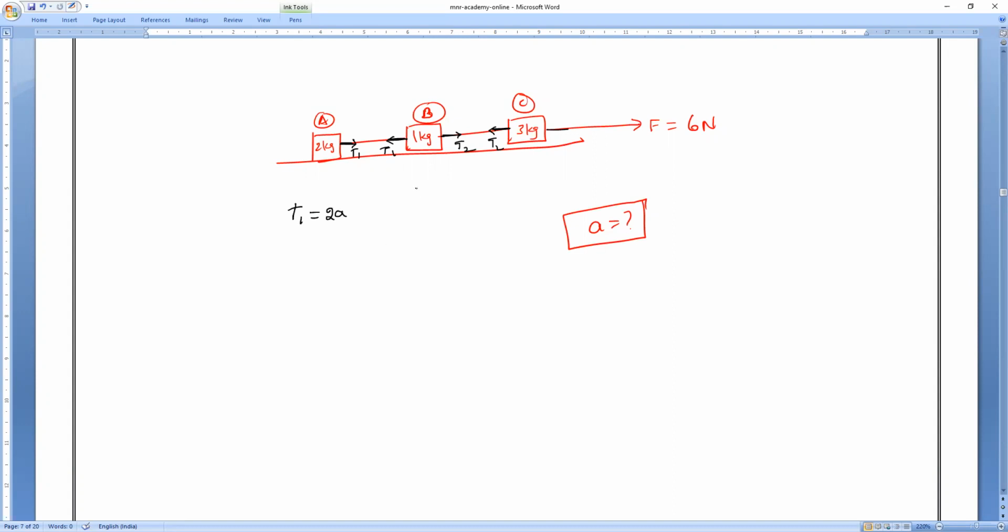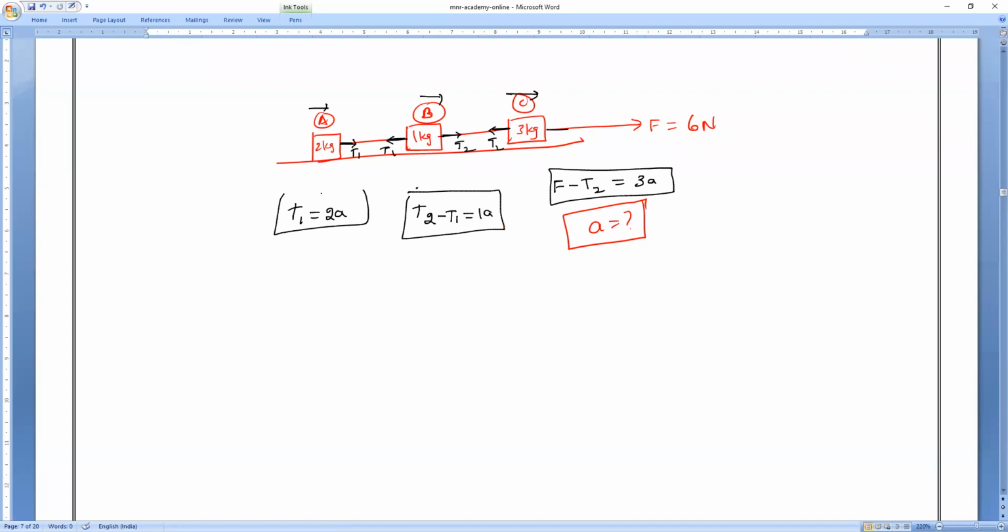For the second body, what will come? The acceleration is in the same direction, everybody remember. So T2 minus T1 is equal to 1A. Then for the third body, again the acceleration is in the same direction. So F minus T2 is equal to 3A. Am I right or wrong? If you form these equations and derive it, you will get the acceleration. That's all.